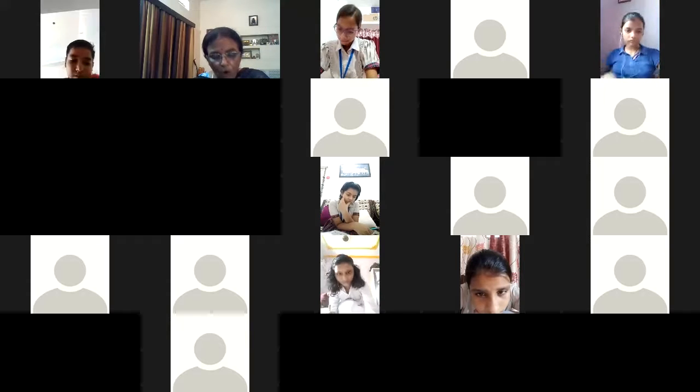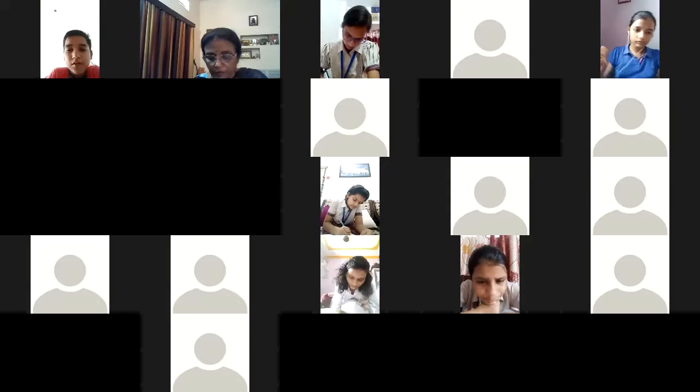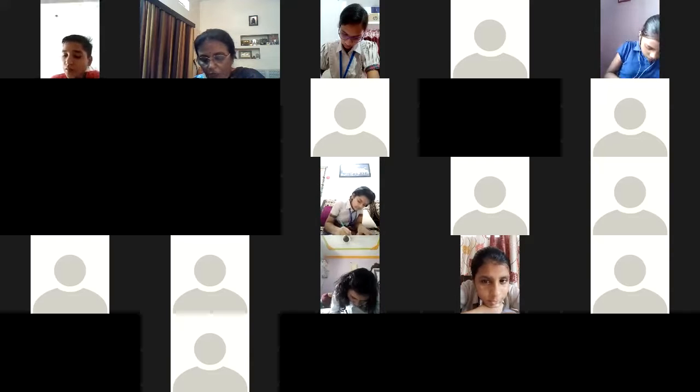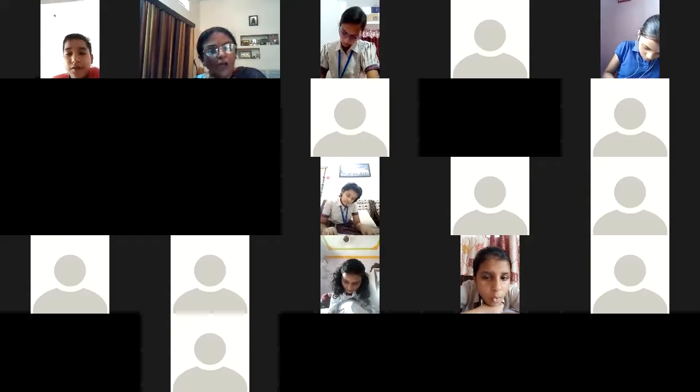Now, Shiv temple was built in 17th century. Which was built in 17th century. The famous Shiv temple, which was built in 17th century, is on the outskirts of the city.